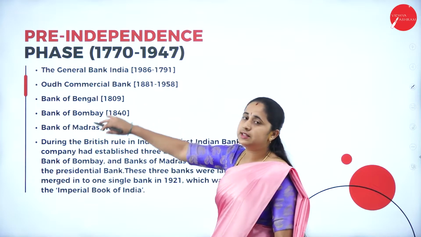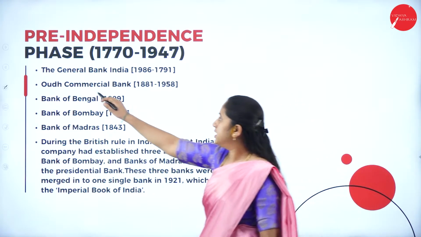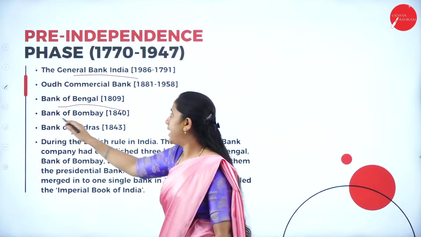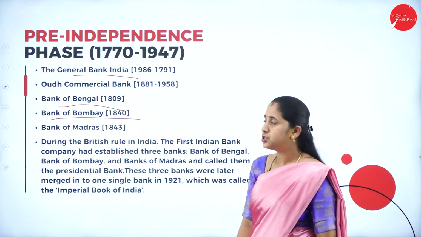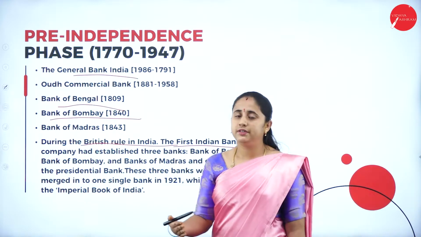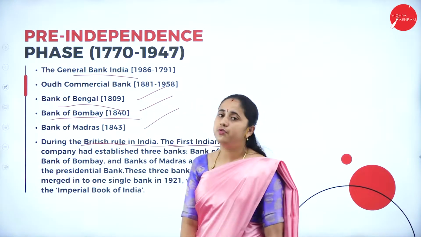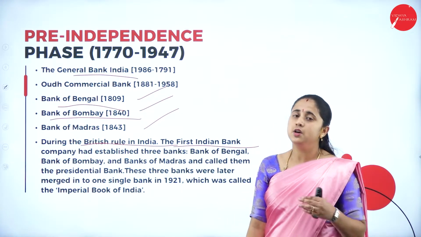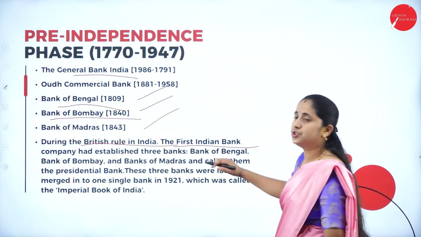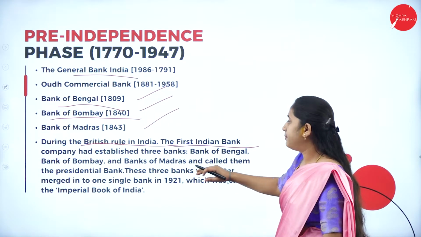The other banks established during the pre-independence phase were the General Bank of India, then the Oudh Commercial Bank, then the Bank of Bengal, Bank of Bombay and Bank of Madras. During the British rule in India, they established three banks: Bank of Bengal, Bank of Bombay and Bank of Madras. Later these were merged.